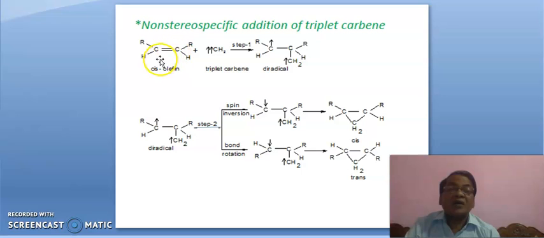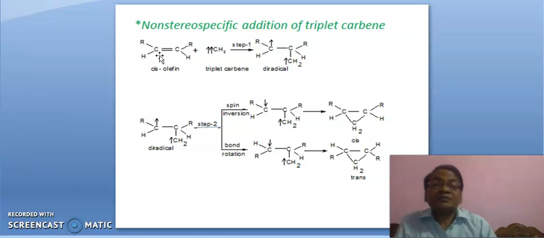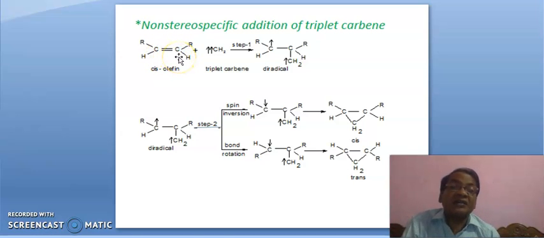Suppose when this pi bond breaks, this carbon will possess one free electron with clockwise spin, and this carbon will possess one unpaired electron with opposite spin, anti-clockwise.